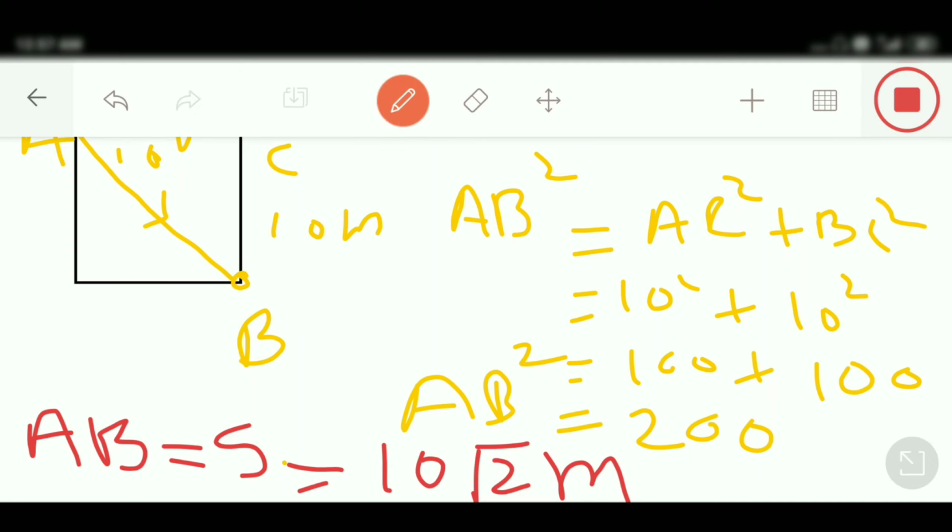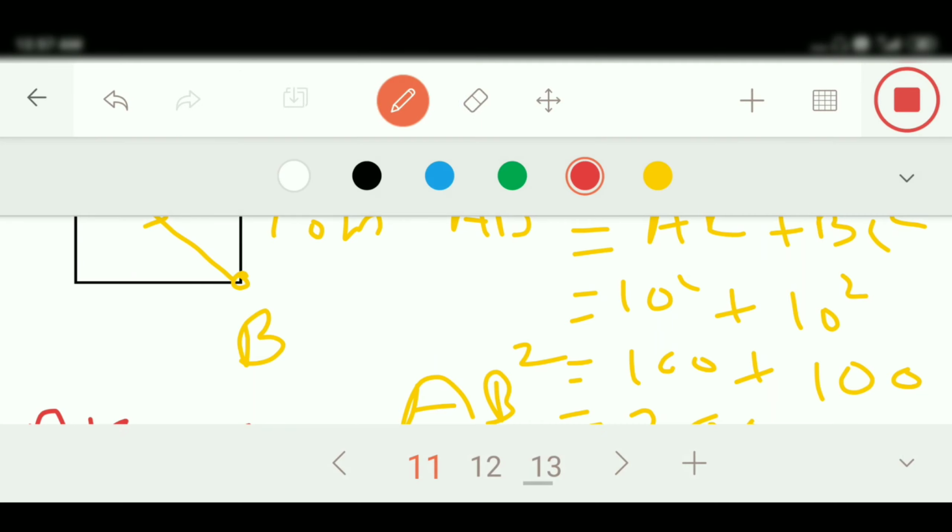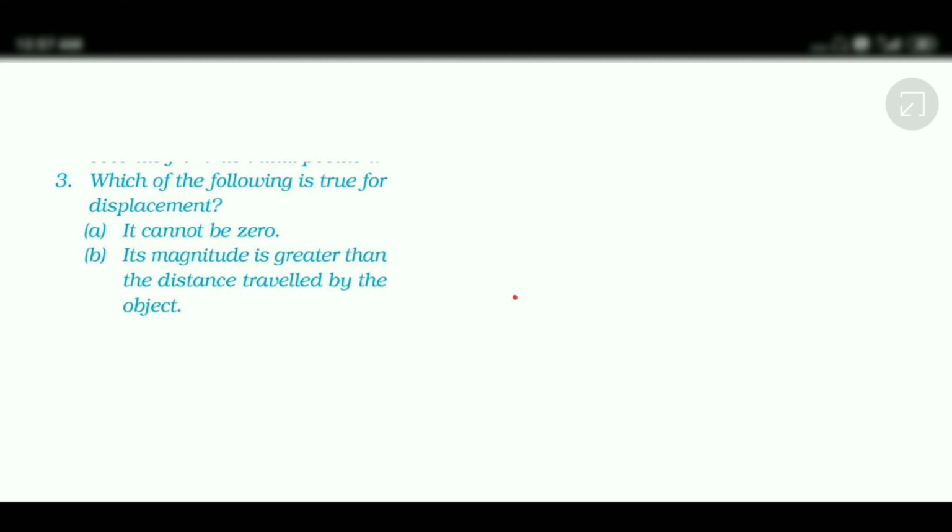Now moving to our next question. This is only finding true or false. The displacement cannot be 0. Now tell me, students, displacement cannot be 0? No, we know displacement can be positive, negative and even 0. So this statement is false.